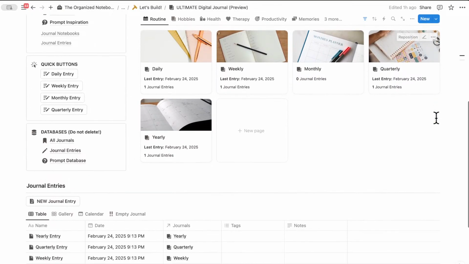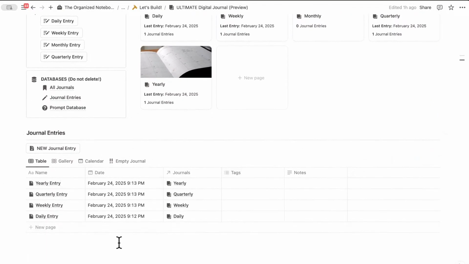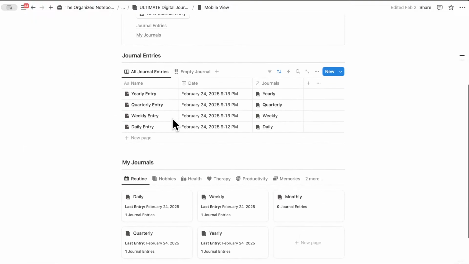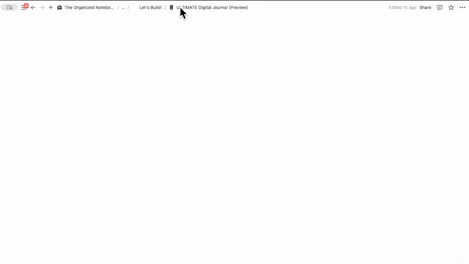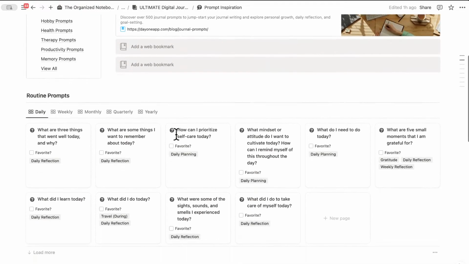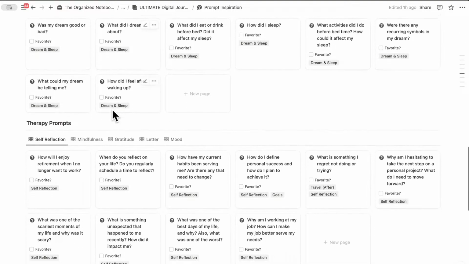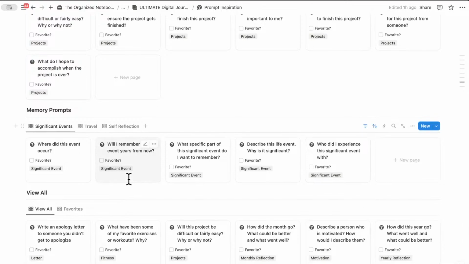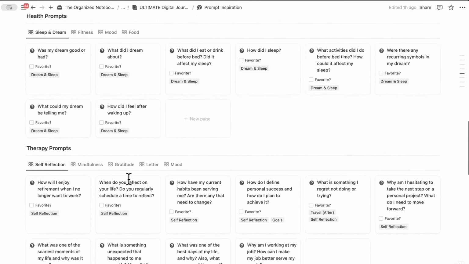The other thing is that you can see your journal entries. This is also very similar to the setup we had before, except now the quick buttons, there's daily, weekly, monthly, quarterly entries that you can just click and open. And the other thing that's really unique about this one is a mobile view, so you can easily see everything in a mobile friendly way, as well as the prompt inspiration. This part is really fun. There are so many prompts here, and you can add your own prompts and see ideas on what you could write about.